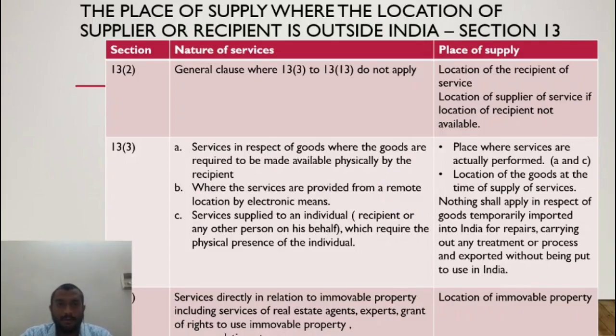The location of immovable property, let us say, in this case, a real estate agent. Previously we discussed the real estate agent for purchase of property in Dubai. The supplier of services, the agent, is also of Dubai. In this case, this clause would apply, and the place of supply would be outside India because the location of immovable property is outside India. In case the real estate agent is Indian, the place of supply would be the location of recipient, which is in India, as per section 12.